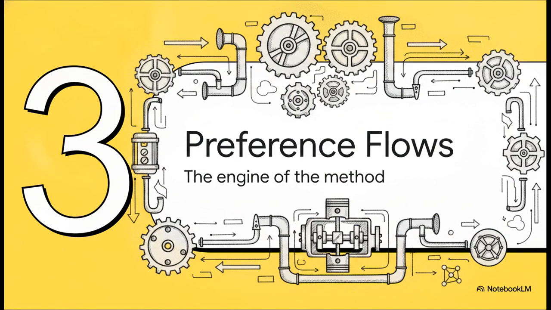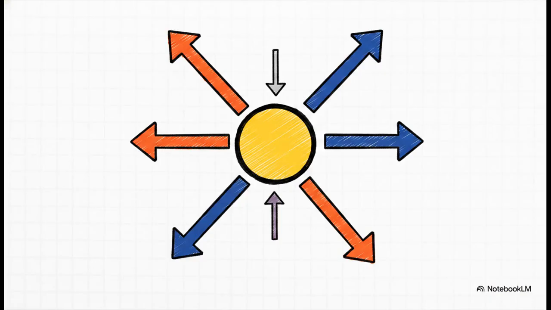That brings us to Section 3, Calculating Preference Flows. Let's look under the hood at the actual engine powering this whole method. These 2 flows, positive and negative, are the foundational calculations for determining the true strength of any choice in your dataset. Think of positive flows as an option's offensive strength, its outgoing power, measuring how much it totally dominates the other choices. Conversely, negative flows represent its defensive weaknesses, the incoming hits, measuring how much the other options dominate it. A truly formidable choice is going to have a heavily loaded positive flow and a heavily shielded, tiny negative flow.